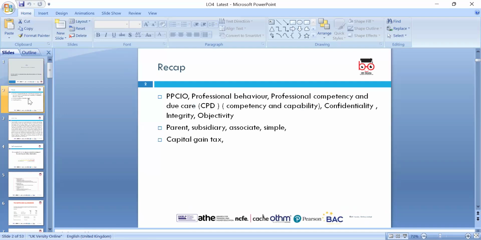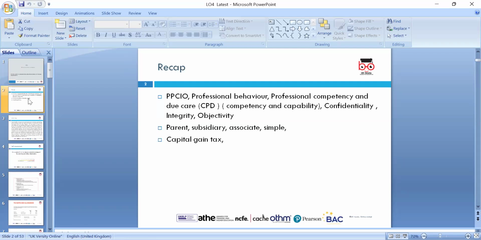Okay, so we'll do a bit of a recap of what we learned during our previous lessons. We had a discussion about PPCIO, which means professional, people, chat, in offices. We discussed the 5 professional codes of ethics: professional behavior, professional competencies and due care, capabilities, confidentiality, integrity and objectivity. And ethics means moral principles, which are very important for the sustainability of any company.